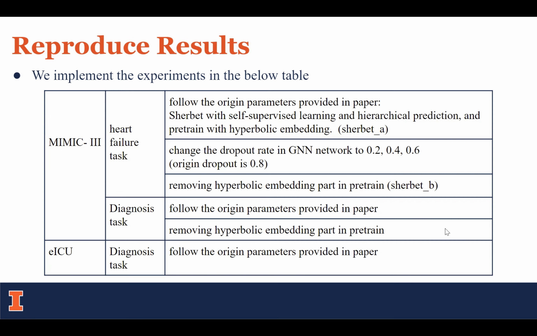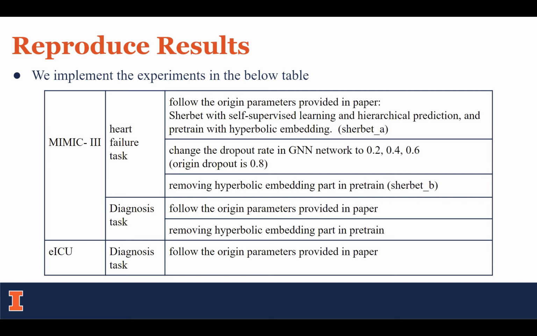Here are some of our implementation methods. We implement the experiments in the table below. For the MIMIC-III dataset, we perform 2 tasks: heart failure and diagnosis. For the heart failure task, we first train with the parameters given in the paper, called the SherBERT_A model, and then we tune the dropout rate of the graph network to see how the results change. We also try to remove the hyperbolic embedding part in the pre-training, and we call this the SherBERT_B model. For the diagnosis task, we train with the SherBERT_A model.